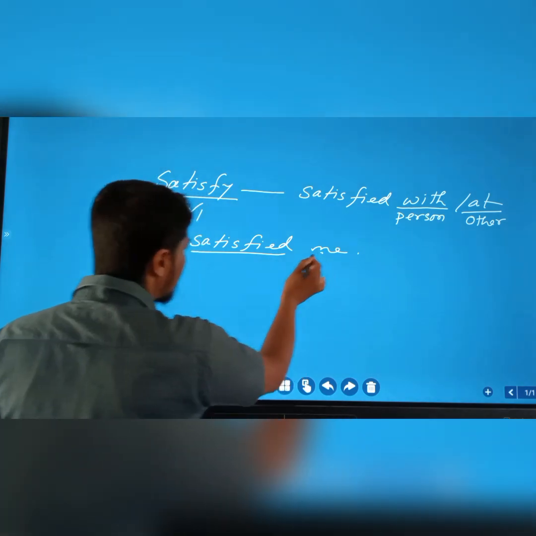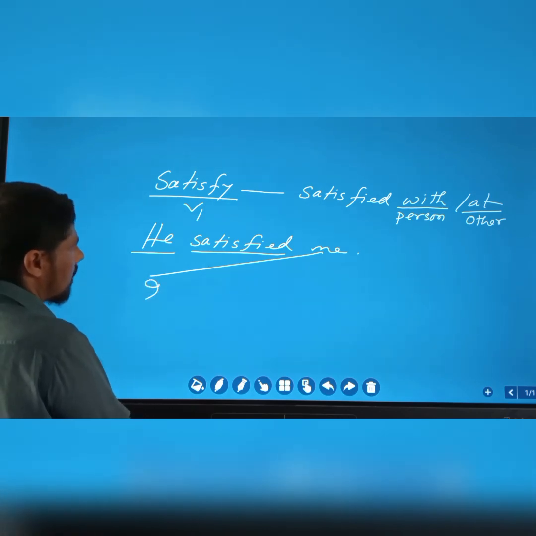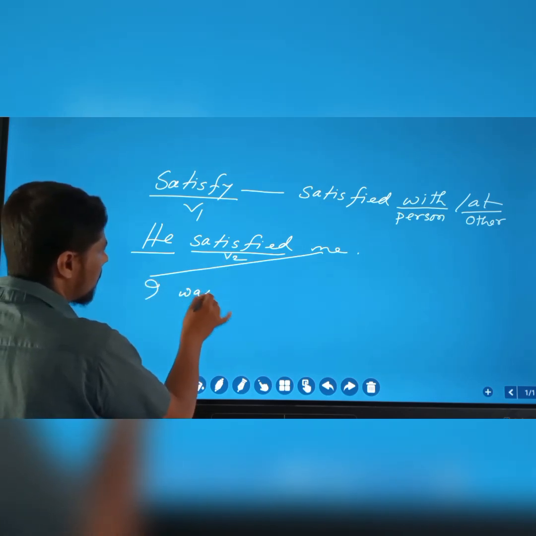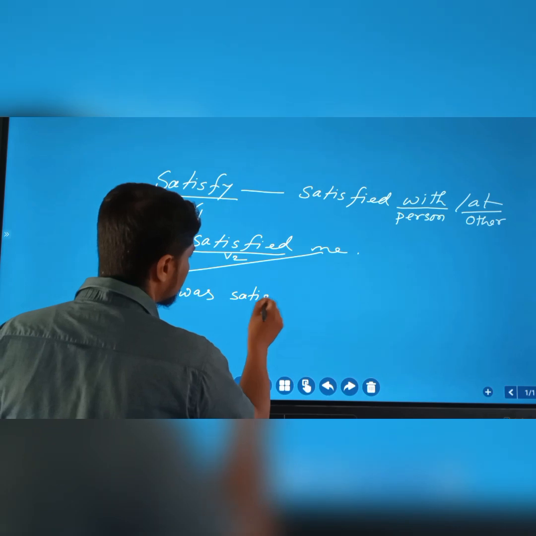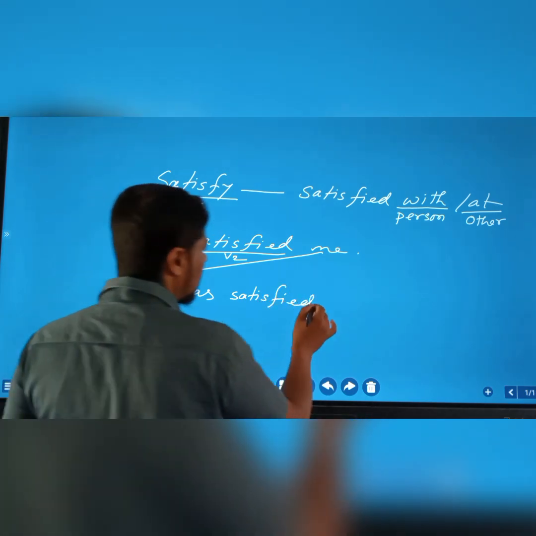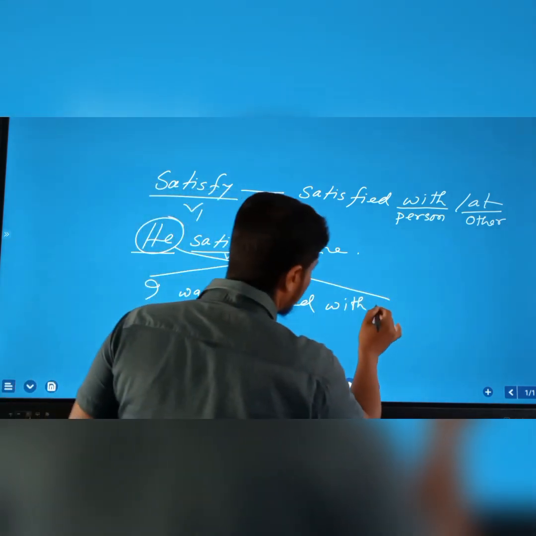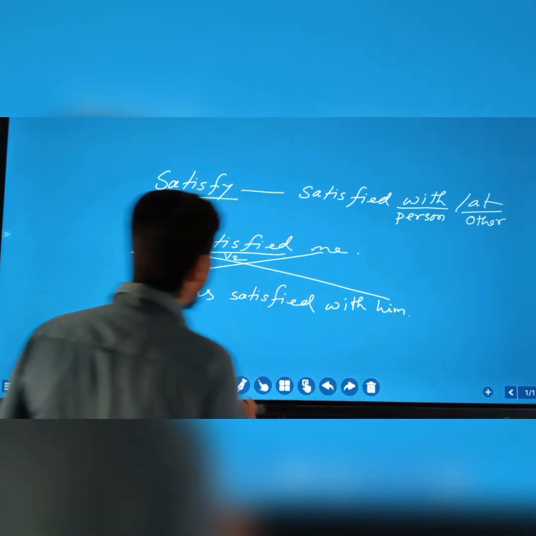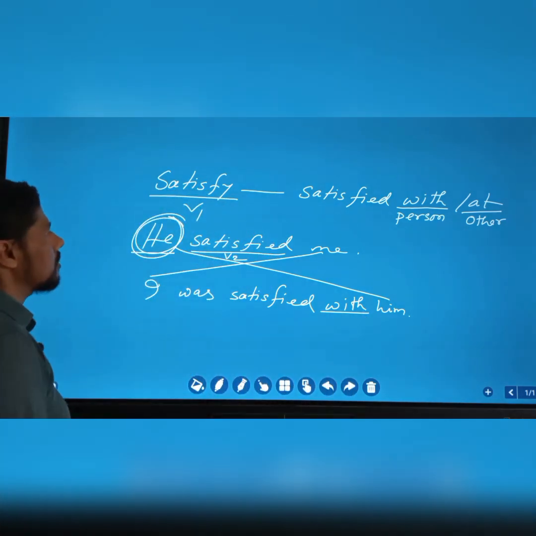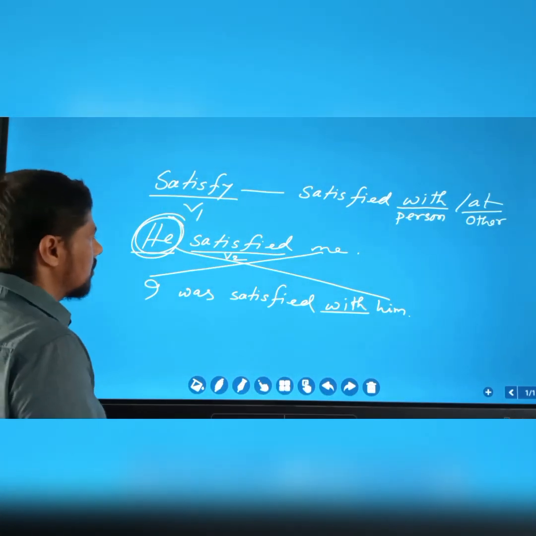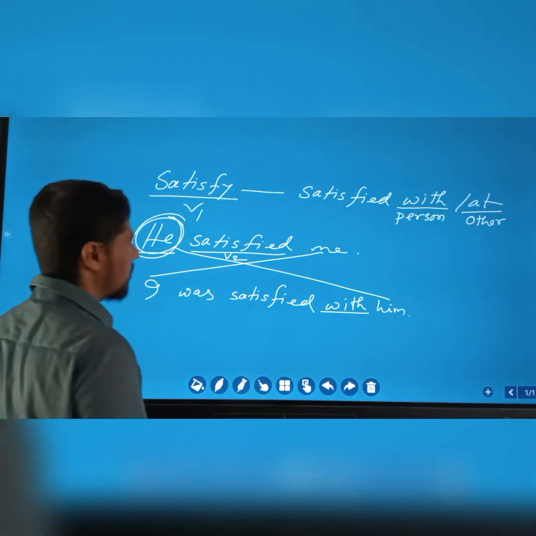Look at the example. The rule is actually normal. Me will be subject as I. According to tense, we have to take extra helping verb. Now verb 3 of satisfy, satisfied, and now we have to take the preposition with, and subject will be object. So if you find the subject of satisfy is a person, then it will take with, and if the subject is not actually person, then the verb will take at. I hope you have understood. Let's see another example.